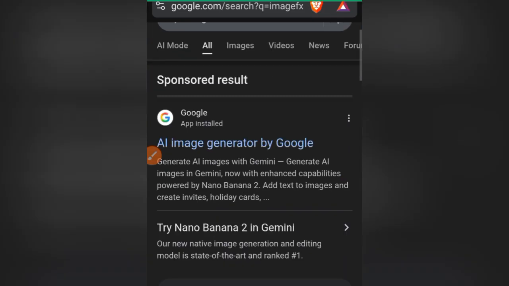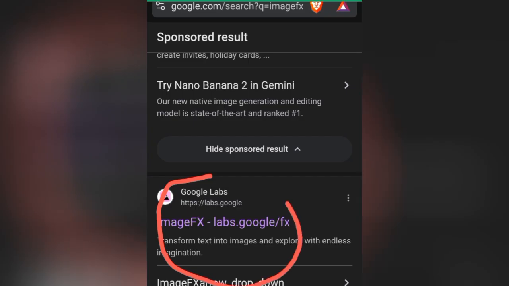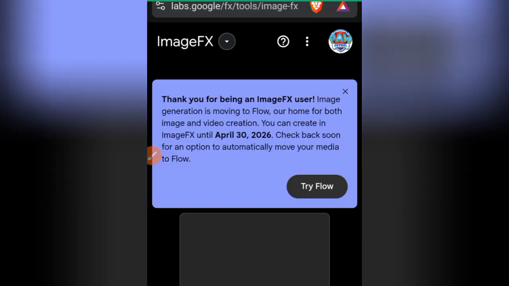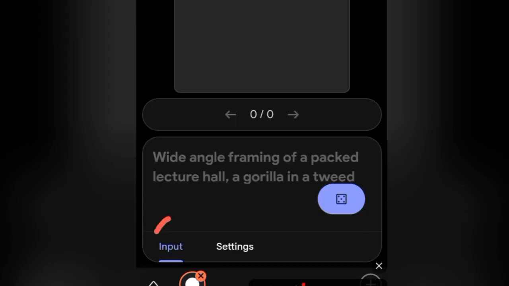So I'm looking for ImageFX. Here it is. This particular one here, let me circle it, this ImageFX. So that is what I'm going to tap on. So tap on it. It's going to load. Okay, I'll close this dialog box. So in this area we have the input.